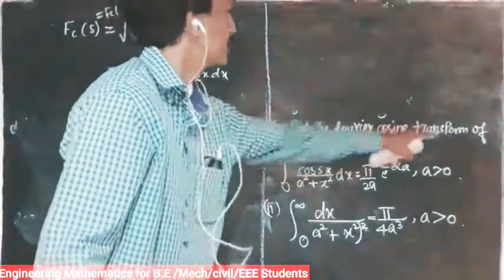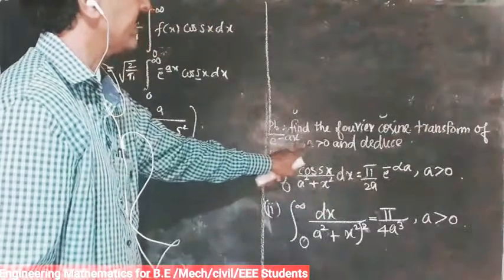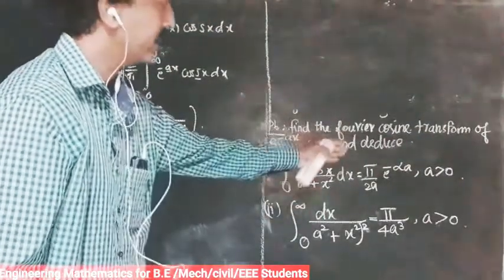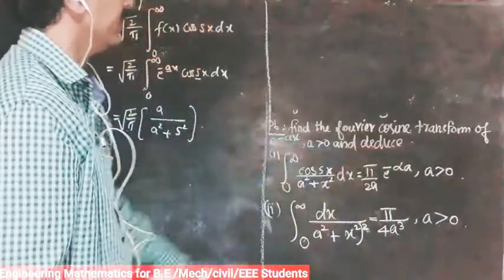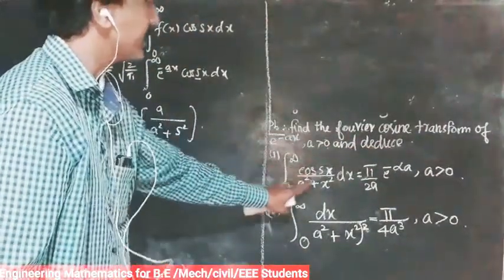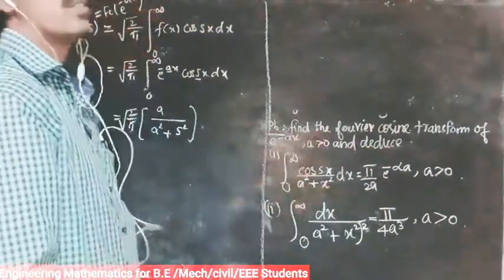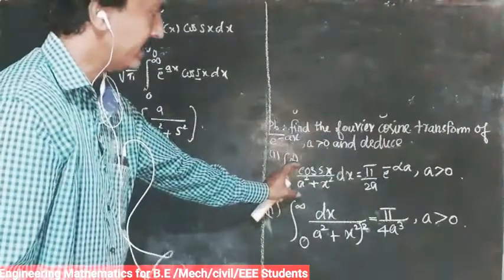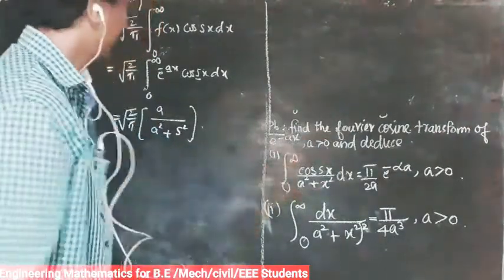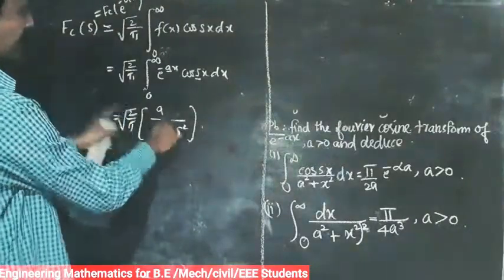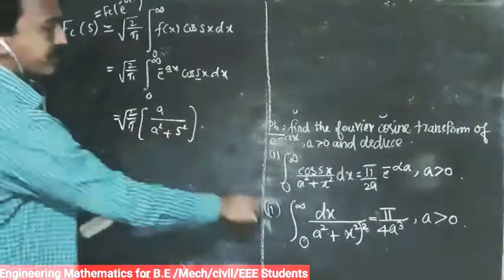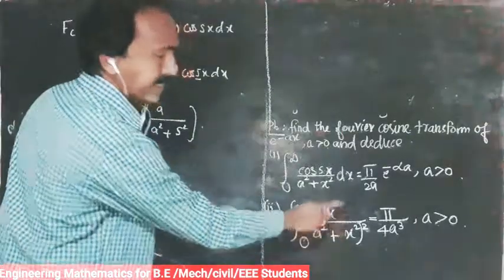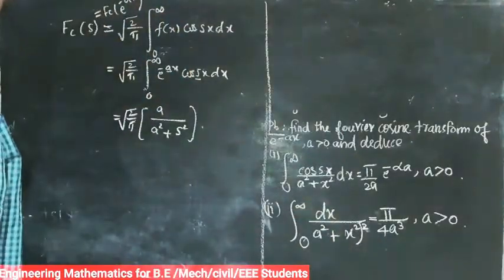Find the Fourier cosine transform of e power minus ax, a greater than 0. And the second part: hence deduce the value of the integral from 0 to infinity of cos sx by a square plus s square. So for the first part, you apply the inversion formula. Again, this Fourier transform value is equal to a by a square plus s square, the term squared. So we apply Parseval's identity in the Fourier cosine transform.